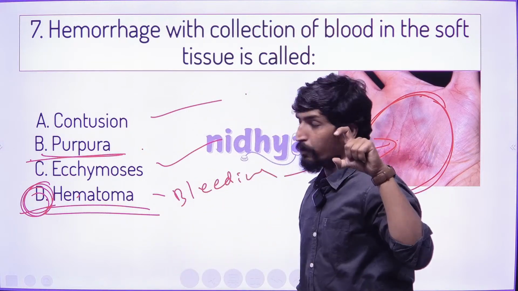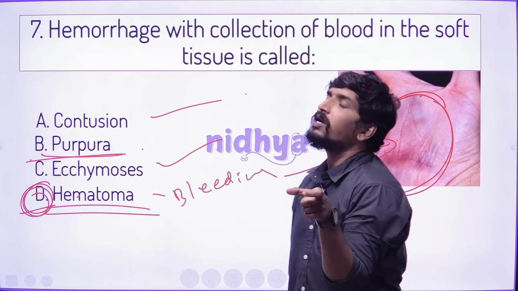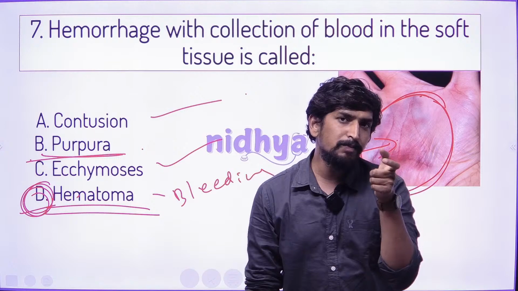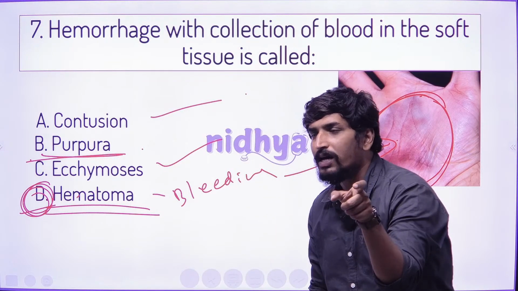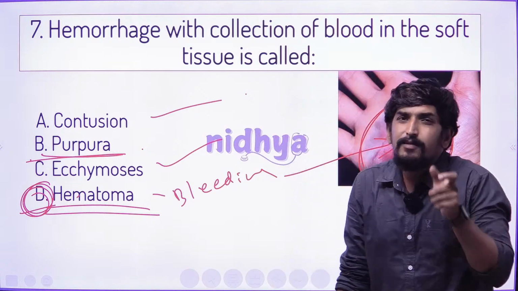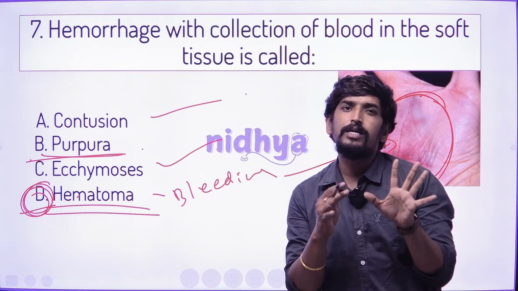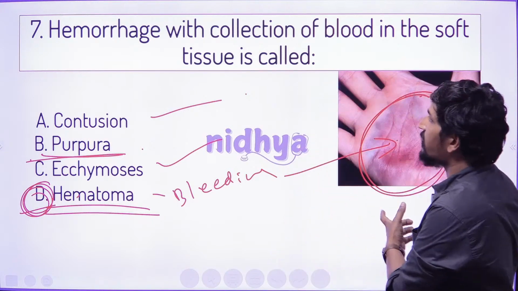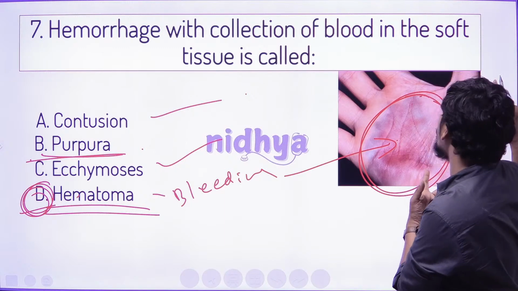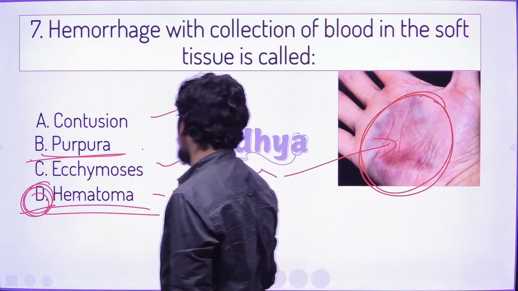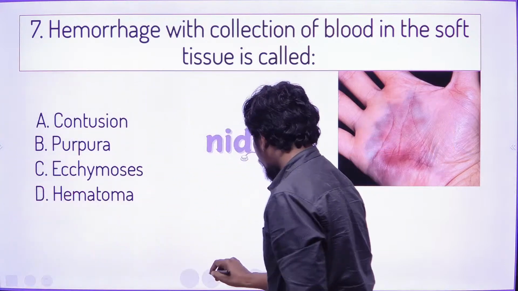Small bleeding is purpura. Compare that with large purpura, which is called ecchymosis. If the bleeding under the soft tissue collects, it is called a hematoma. A bruise-characteristic bleed is called a contusion. So these are the options given in the seventh question. A hemorrhage with collection of blood in the soft tissue is called a hematoma. Let me go with the next question.